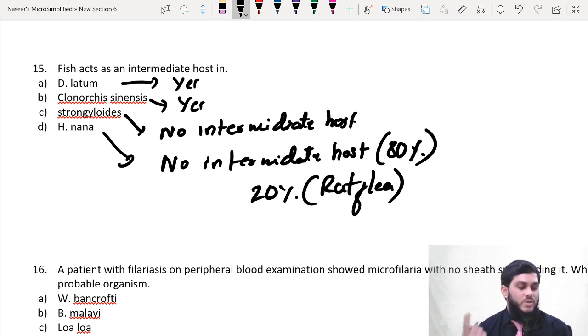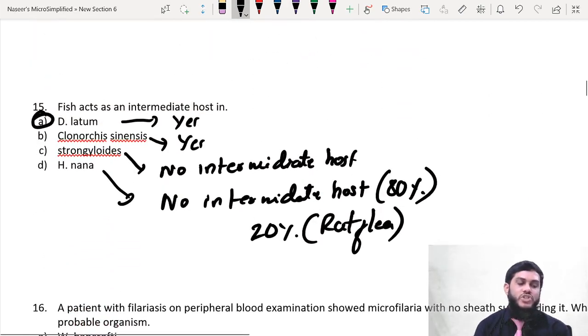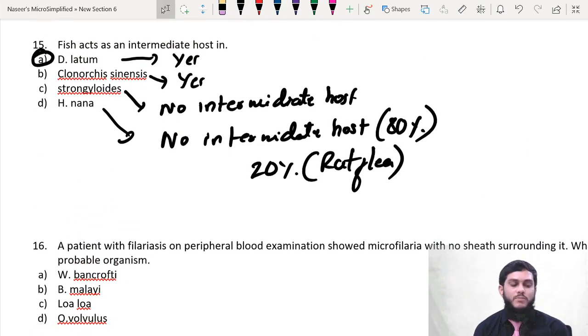If you have to select one, better to go with Diphyllobothrium latum, because among the cestodes, only latum has fish as an intermediate host. Whereas Clonorchis is a trematode, and among trematodes there are so many which have fish as an intermediate host. Therefore, better to opt for latum, because it is an exception among cestodes, whereas in trematodes it is very common. So the better answer is latum here. If it is a PGI type of question, you can select both A and B.